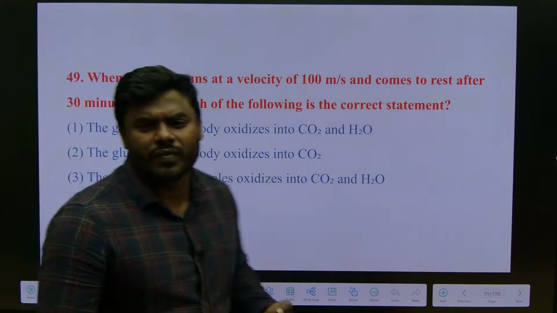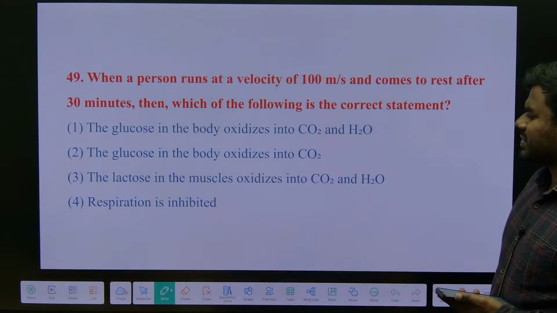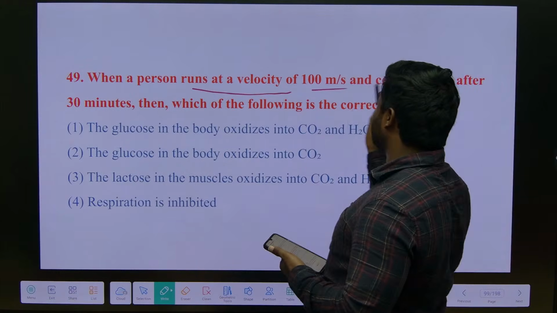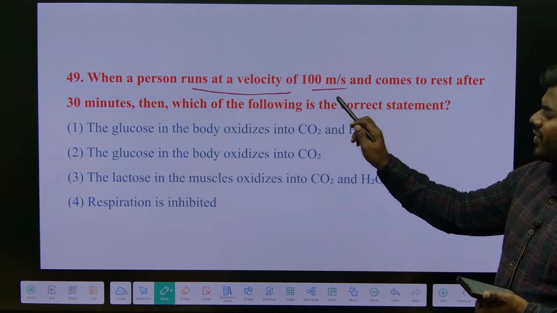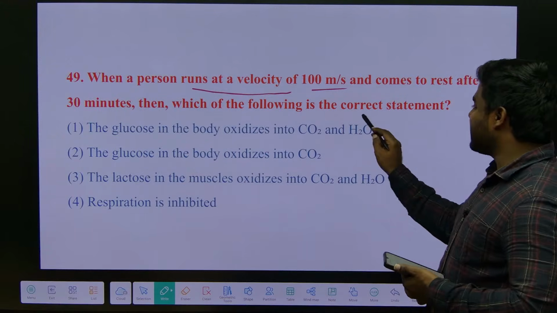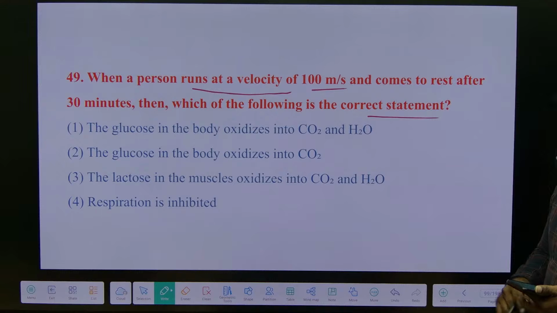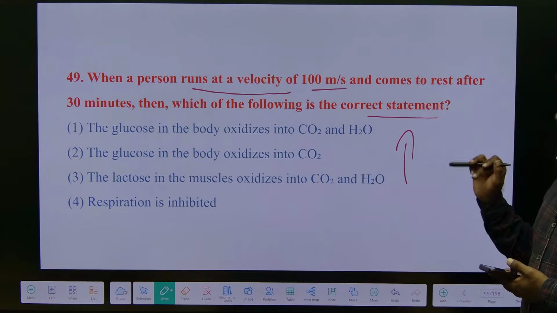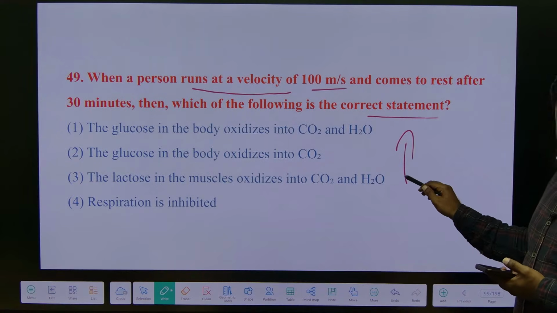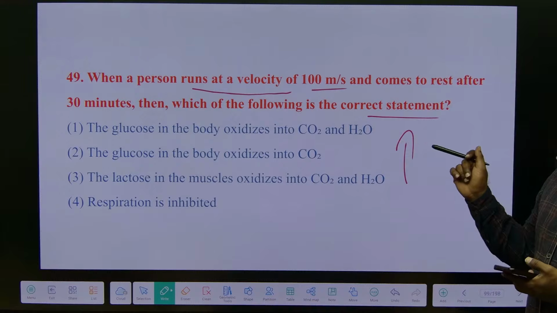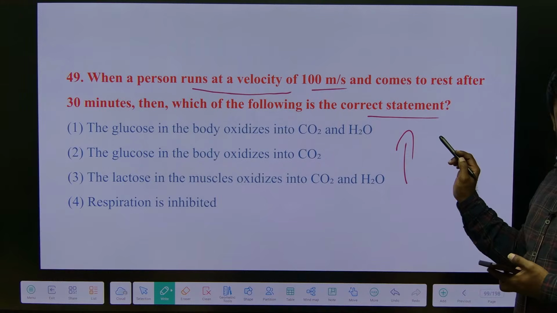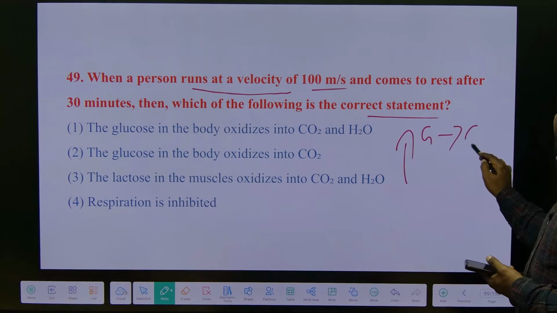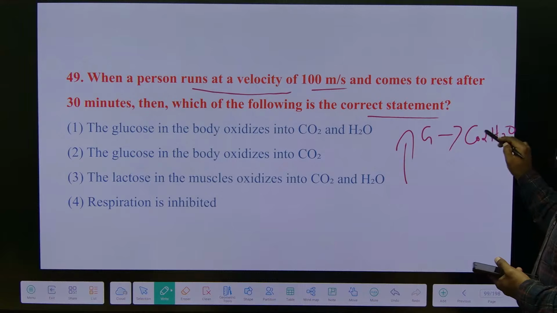What is the answer? 3, yeah. How come 3, man? See, the question is, when a person runs at a velocity of this much speed and comes to a rest after 30 minutes, which one of the following is the correct statement? Now, whenever we are running, do we spend more oxygen or less oxygen? Definitely more oxygen we require. So whenever we are running fast, do we require more glucose or less glucose? So generally glucose breaks down, correct? Giving rise to what? Carbon dioxide and H2O.